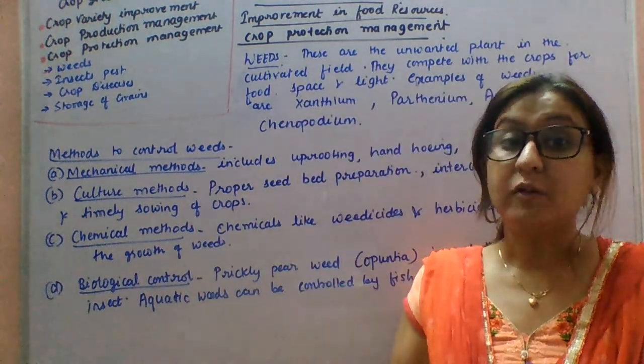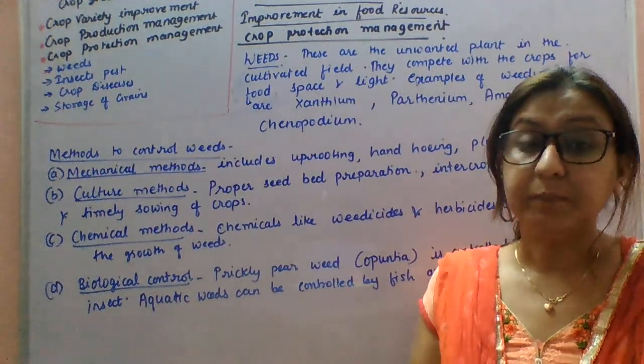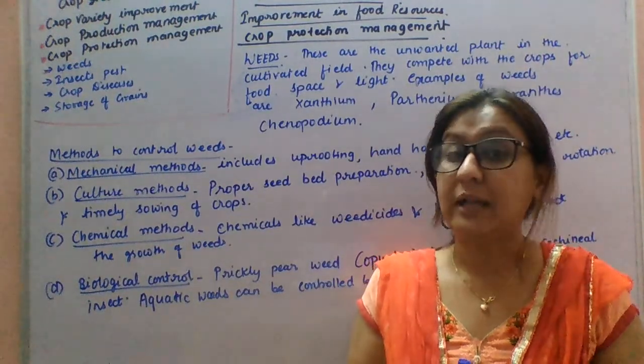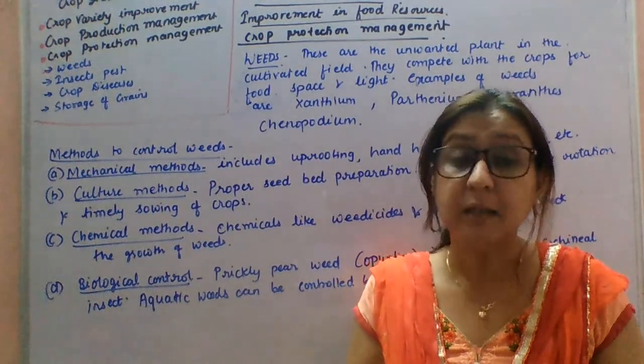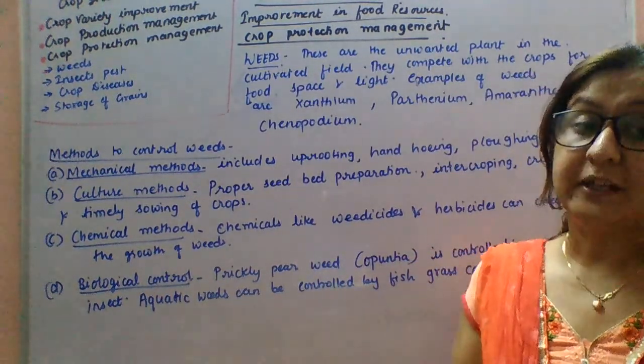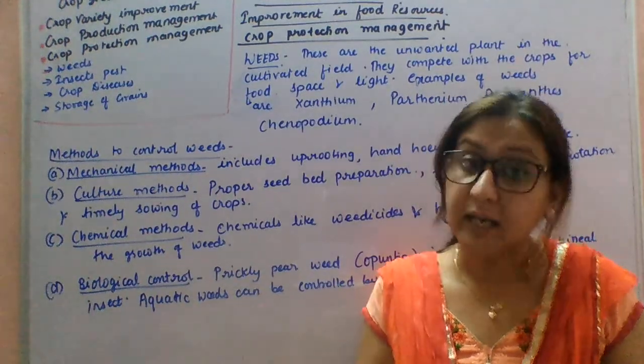Next, I taught you about the irrigation facilities. Plants should be irrigated properly. The irrigation facilities of a farmer should be well established so as to enhance the crop yield or production of the crop. Next, I explained to you about the cropping pattern. By changing the cropping pattern, we can improve our crop yield.